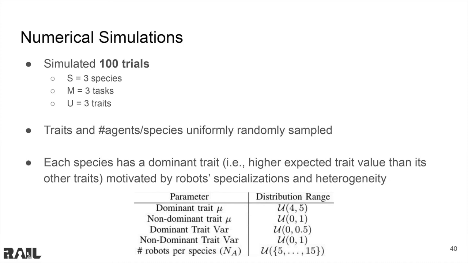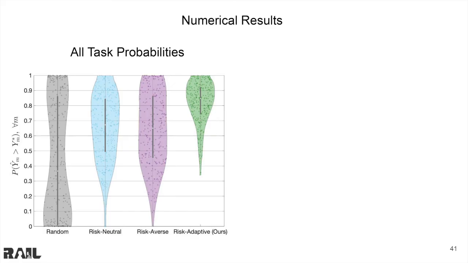Each species has a dominant trait for which it has a higher expected value than for its other traits. This is motivated by heterogeneity and robot specialization. Here we report the task probabilities. These are the exact probabilities that each of the task requirements are met over all 300 tasks.